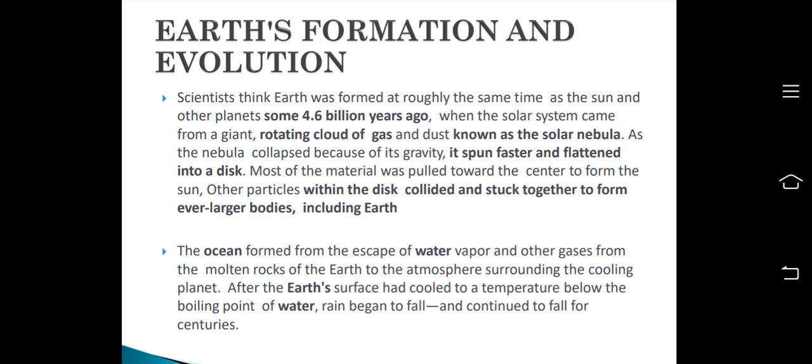When the solar nebula collapsed because of its gravity, it was a rotating cloud, so it spun faster, and flattened into a disk. Most of the material moved to the center, and that material formed the sun, and the other particles within the disk collided and stuck together to form larger bodies, including the planets. So that's how the Earth was formed and evolved.